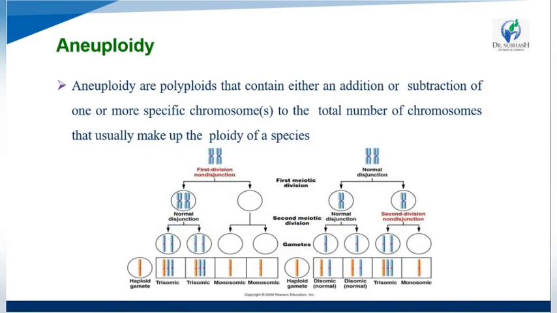Now we see the aneuploids. Aneuploids are polyploids that contain either an addition or subtraction of one or more specific chromosomes to the total number of chromosomes that usually make up the ploidy of the species.